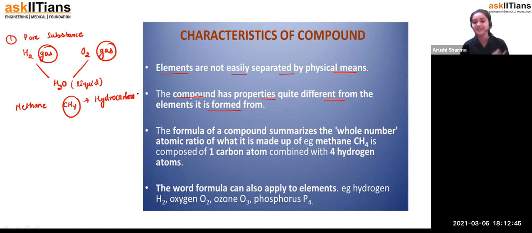Right now, what you have to see is the properties of compounds. If you see here, student, to the one carbon atom 4 hydrogen have been attached. So from this only we are getting the whole number atomic ratio, in what ratio elements are present in it. Fine. So by just looking at the chemical formula, we come to know that in this particular chemical compound, 2 hydrogen are attached to 1 oxygen, or 4 hydrogen are attached to 1 carbon. But now students may get confused: ma'am, in H2O there are only 2 hydrogen attached to oxygen, but in CH4 there are 4 hydrogen attached to the carbon.